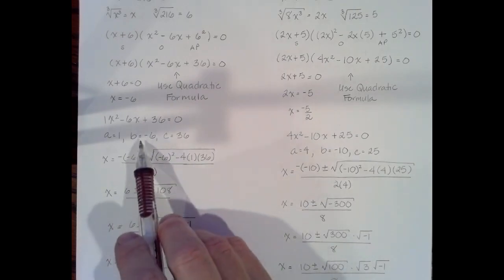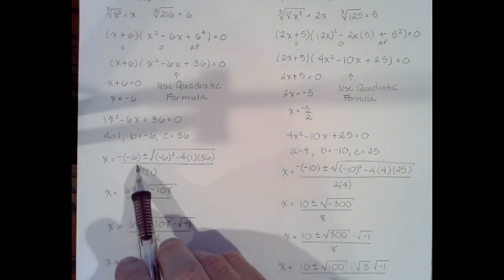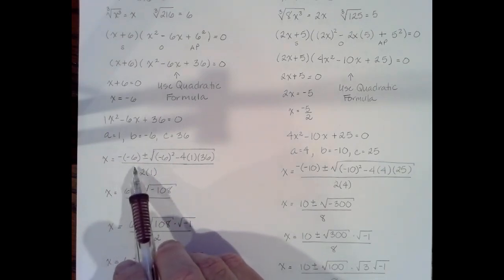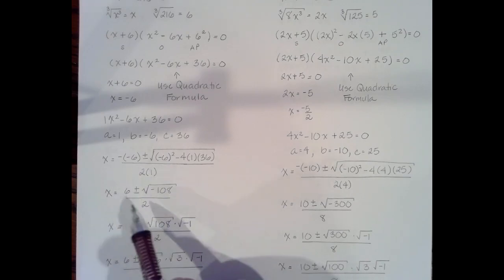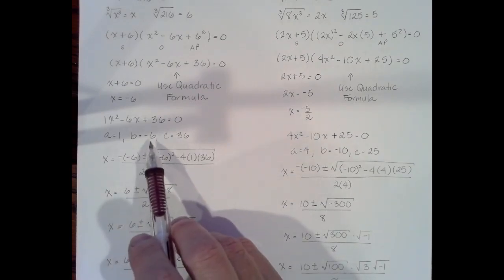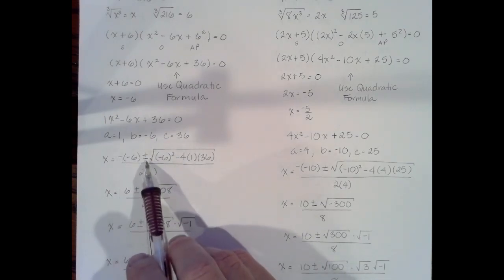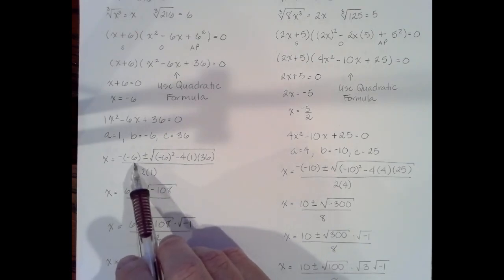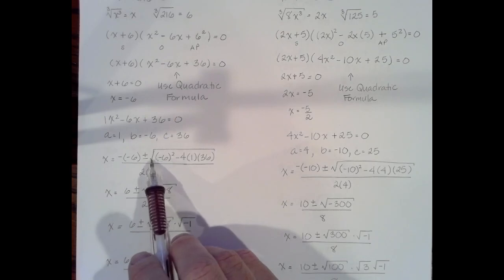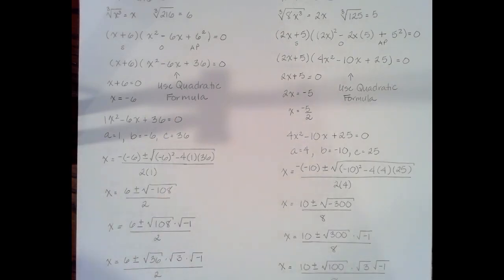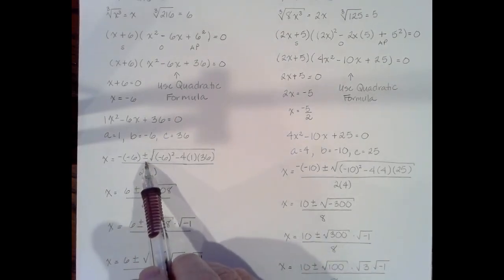So if b is a negative 6, you're going to take a negative 6. So two negatives make a positive when you multiply them together. So this is going to become a positive 6. So knowing that, some people just take the b and write down the opposite sign. So if this is negative 6, they just write down a positive 6. Then it's plus or minus. Don't forget that piece. It's often forgotten, and people multiply this term by the square root. And that's not the case. You need to get two solutions, and that's what the plus or minus is for.